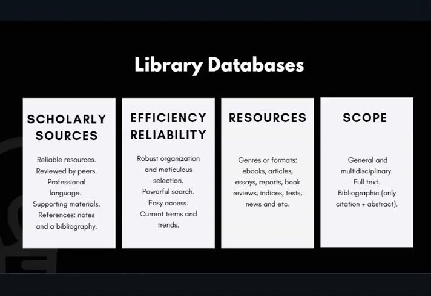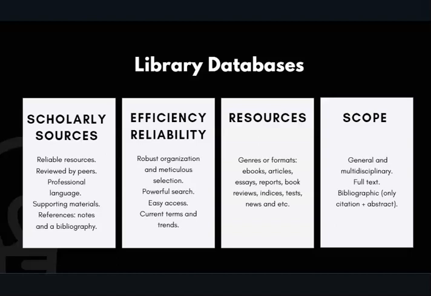Some other databases are focused on specific subjects or a few closely related disciplines. For example, Psychology Articles and Psychology Info are databases maintained by the American Psychological Association that provide resources for researchers, educators, students, therapists, and clinicians.